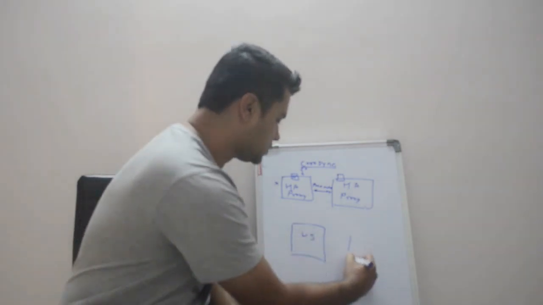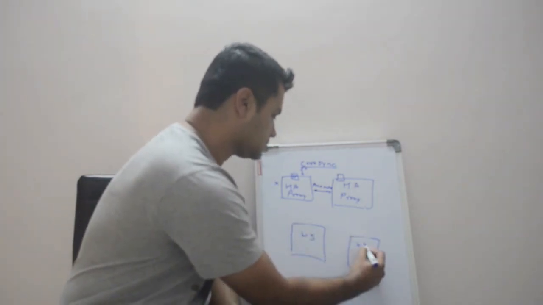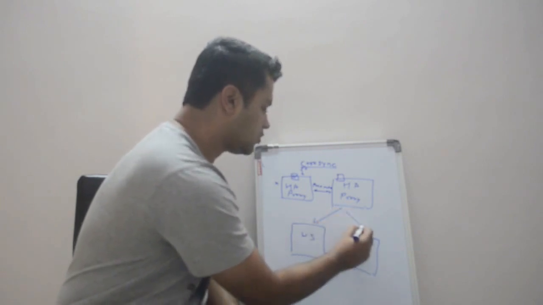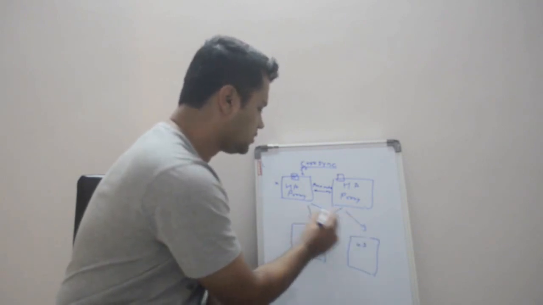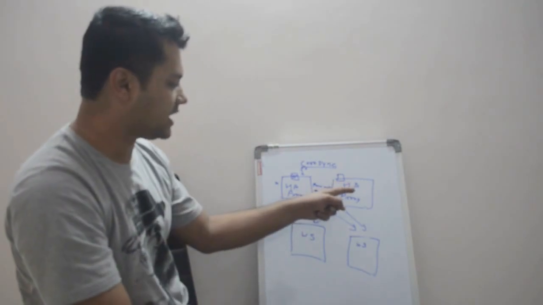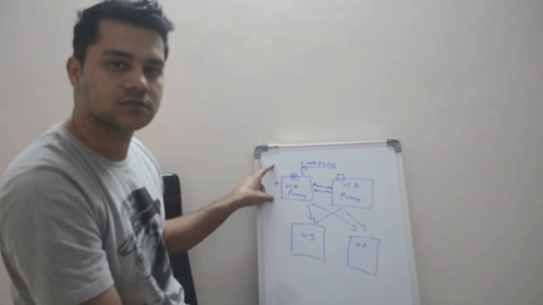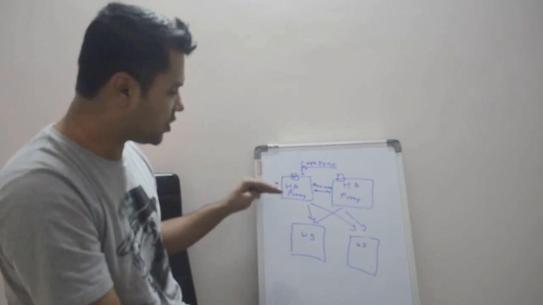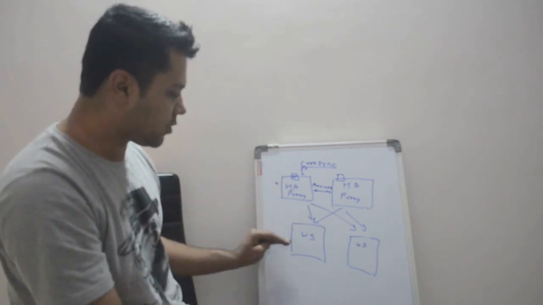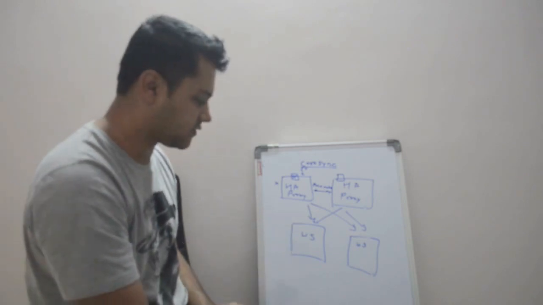So this is our machine. This will send data to both, and this will send data to both. But at one point of time, only one will be active. So now we removed our point of failure from here also. There is no point of failure at HA proxy, and there is no point of failure at web server and application server.